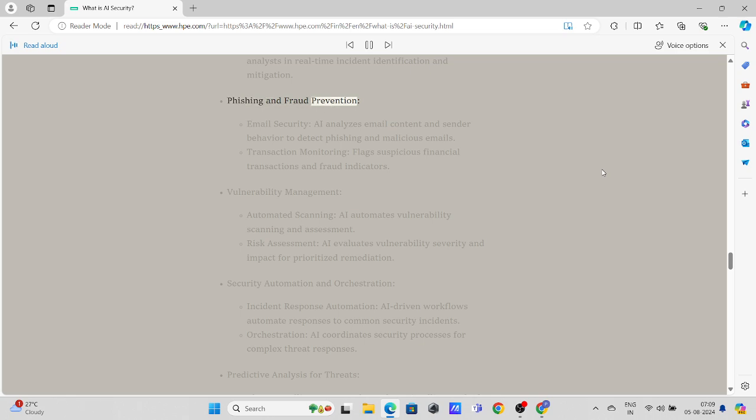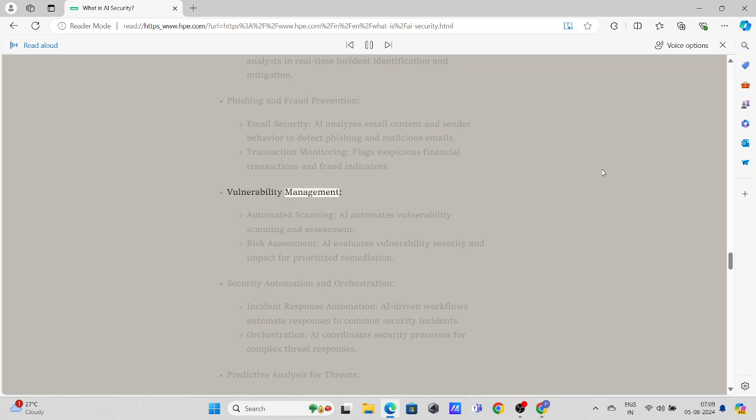Phishing and fraud prevention. Email security. AI analyzes email content and sender behavior to detect phishing and malicious emails. Transaction monitoring flags suspicious financial transactions and fraud indicators.